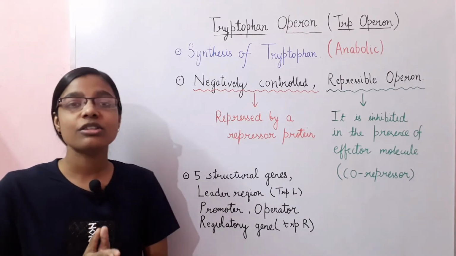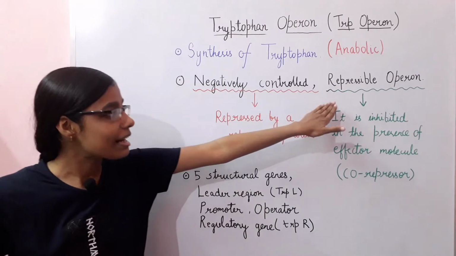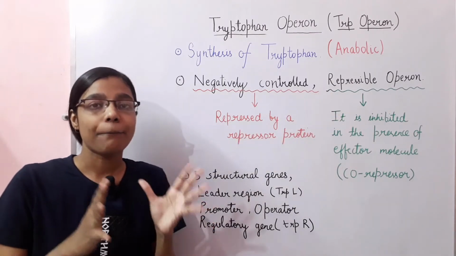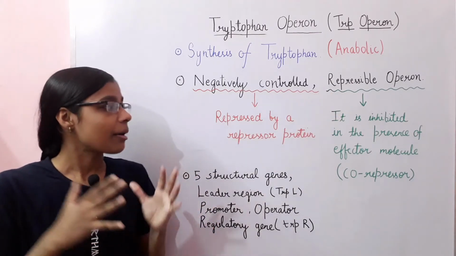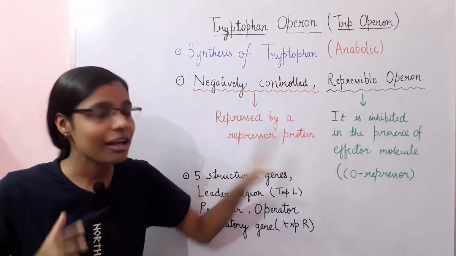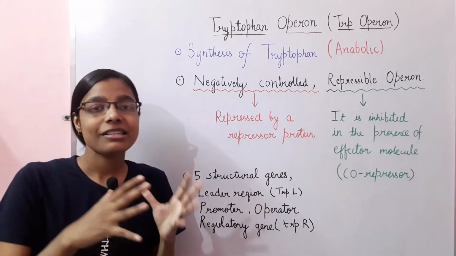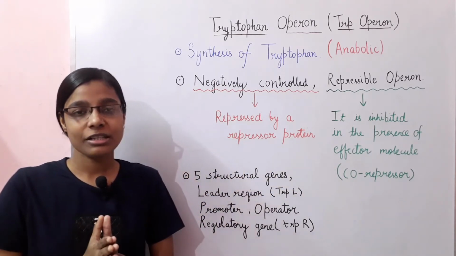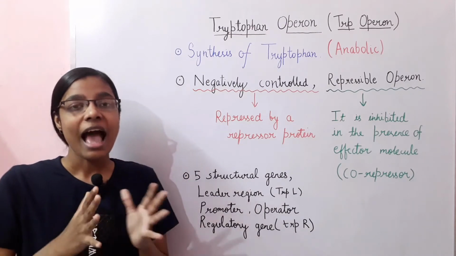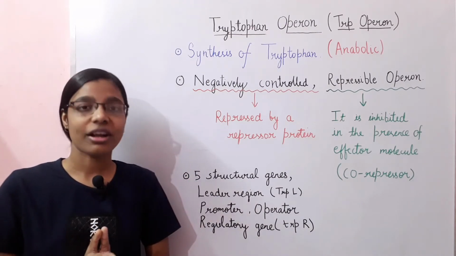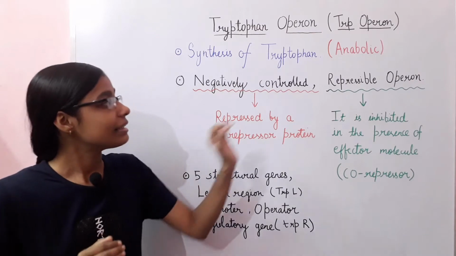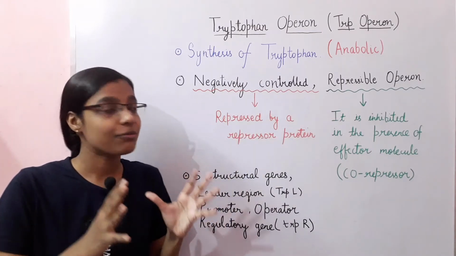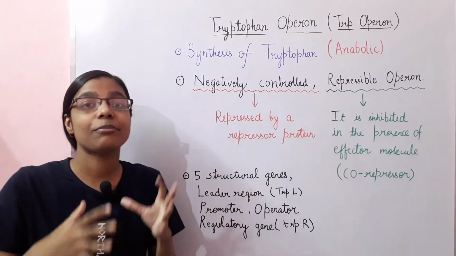However, this operon is also an example of a repressible operon because it involves the presence of certain effector molecules, in the presence of which the repressor protein becomes activated and stops the process of transcription. So the repressible operon involves the presence of a certain molecule.